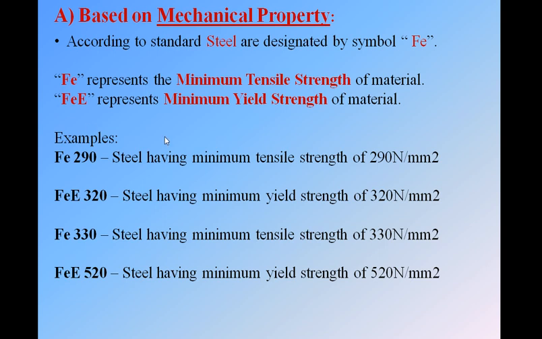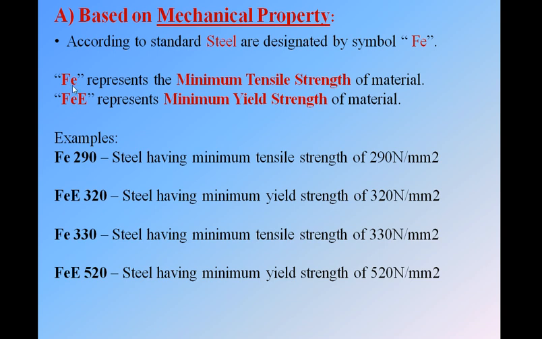Okay, so this is what we know about the designations. You cannot go to any shop and demand, give me a steel which has minimum tensile strength of 290 Newton per mm square. He is not going to give you that, because he only understands the designation, because you follow the standards. And you must follow the standards so that your communication is viable. You cannot demand this whole line, you just demand this one. So it requires the designation. You are getting or not?